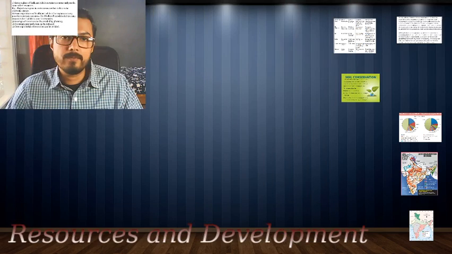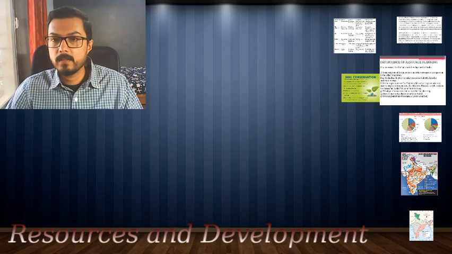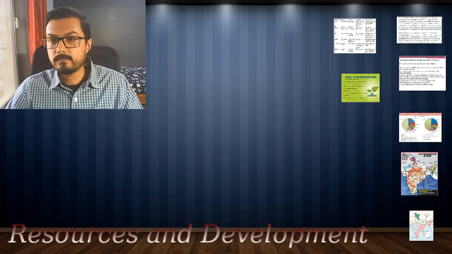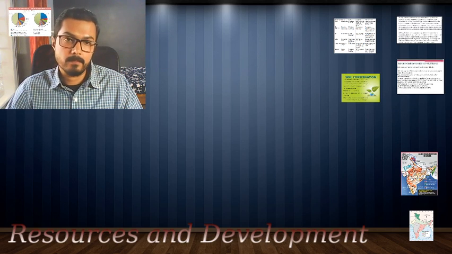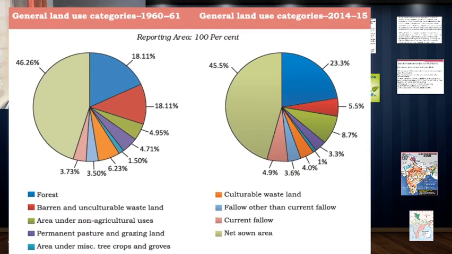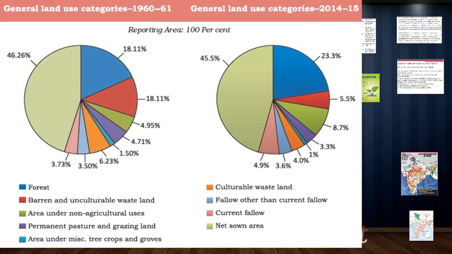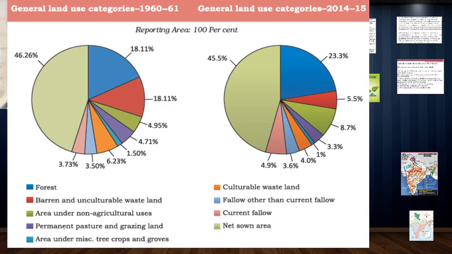Again we will swiftly move to the next part of the lesson, that is land resource and its usage. If you see the pie chart which I have put up over here, it shows you the general usage of land. The first pie chart is for the year 1960-61, and the second pie chart is for the year 2014-15. Fairly recent, 5 years in the past.